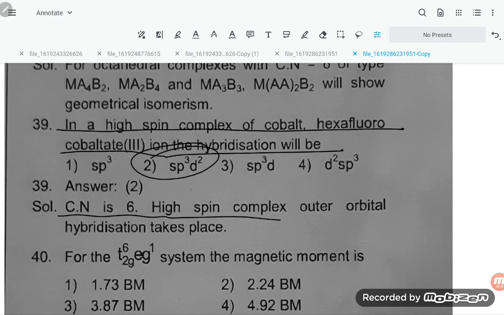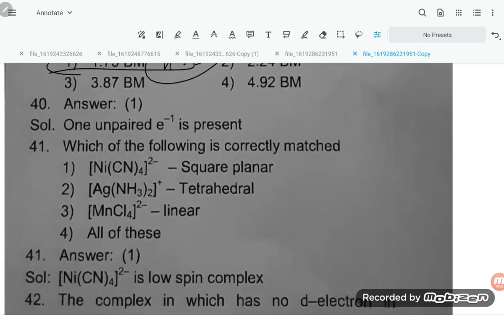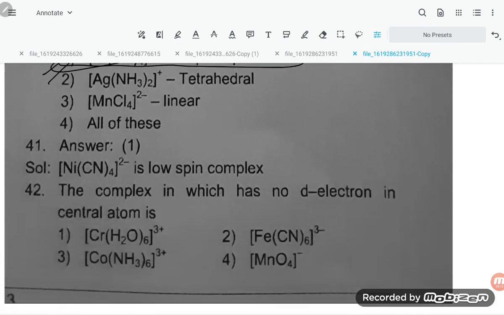In a high spin complex of cobalt, hexafluorocobaltate(III) ion, hybridization will be sp3d2. Coordination number 6, high spin complex, outer orbital hybridization takes place. For t2g6 eg1 system, the magnetic moment will be 1.73 because n is coming to be 3. Which of the following is correctly matched, students? Ni(CO)4, this is the square planar complex. So option number 1 itself is correct.